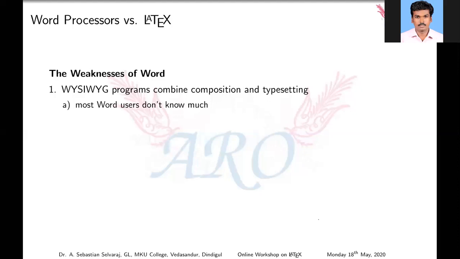Suppose you are creating a table or figure and so on, how do you give the caption in Word? In recent versions, Office 365 and 2019, it's okay. Not the old versions, 2007, 2010, 2013. It's not possible. It's highly difficult to give the caption, the name of that figure, and so on. And numbering also is highly difficult. Suppose you want to give equation numbers continuously, it's also a little bit difficult in the process. But in LaTeX, it's very easy.